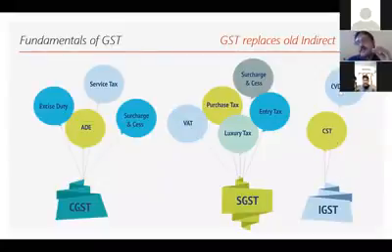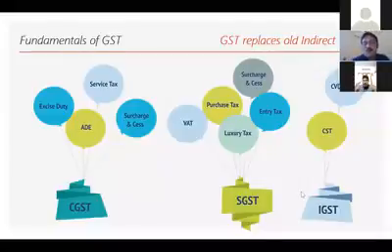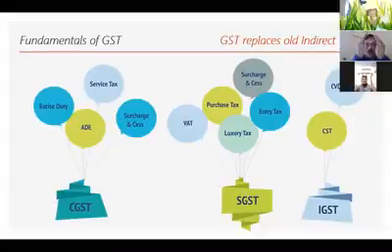CVD is countervailing duty. SAD is special additional duty. So all these are indirect taxes. Now GST replaced all these taxes and it came as one tax, goods and services tax.